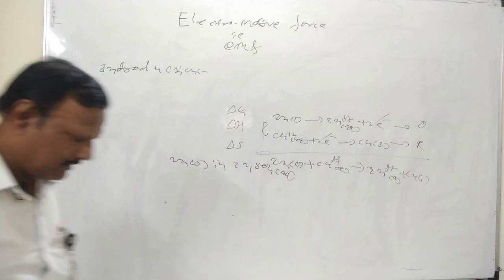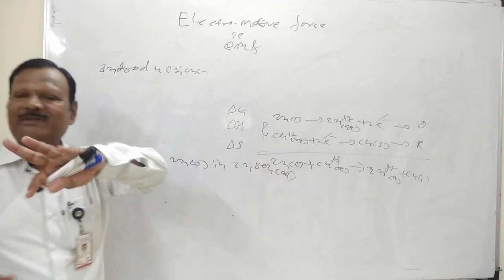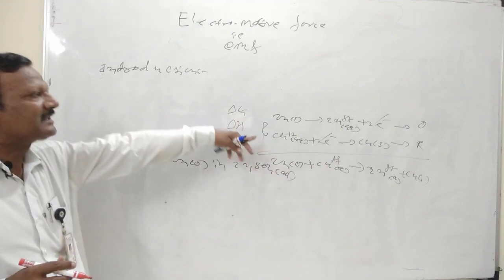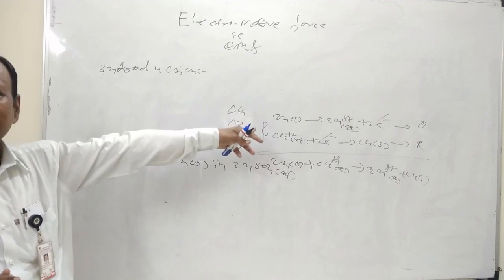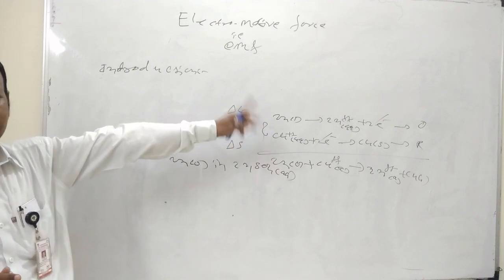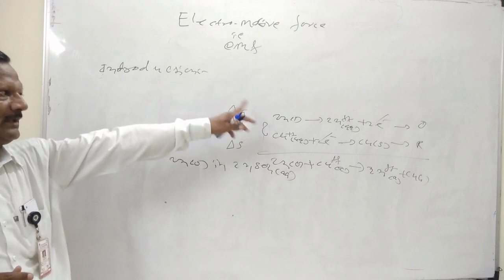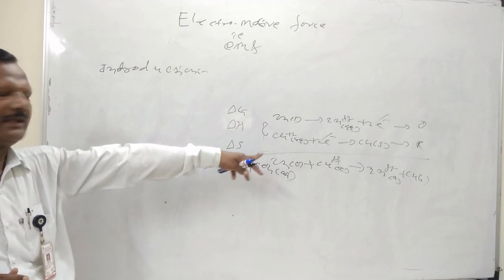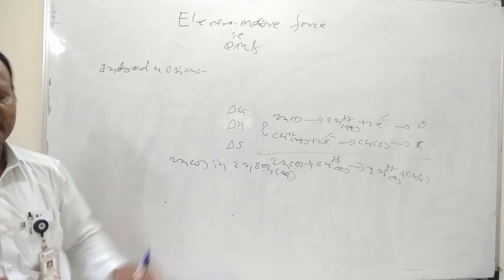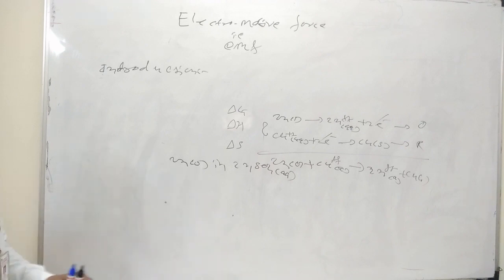Then about oxidation and reduction, I should tell you by giving examples what electrochemical cells may appear from these concepts. Oxidation means loss of electrons. Reduction means gain of electrons. Because of this, a complete cell reaction can appear, that is a net cell reaction. That is half cell here, where oxidation and reduction are completed.